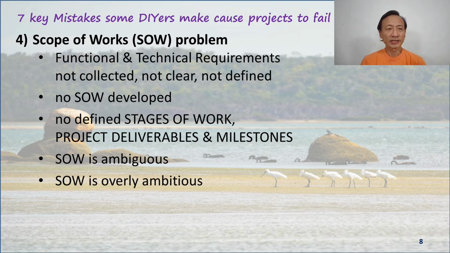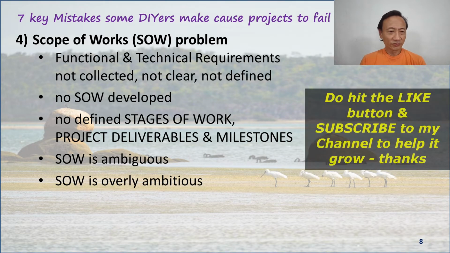The fourth mistake that a DIYer can make is in relationship to the scope of works. I've always said that clarity is king, and in defining any project, you must have a scope of works, whether it's written down or in your head on a piece of envelope. You must be able to gather, collate, refine, document, and have in your mind what the functional and technical requirements are. If you don't collect them, if they're not clear or not defined, that doesn't help the project. So if there's no scope of works developed, that's not good.